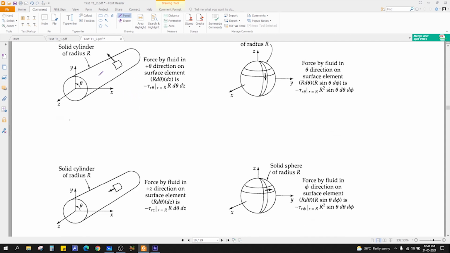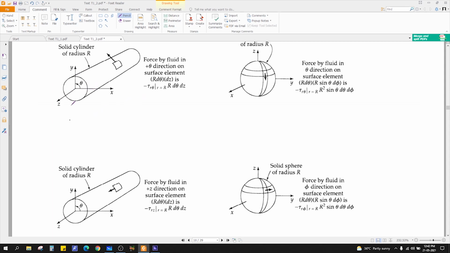Okay, so let's say this is a cylinder, fluid is moving here. So if somebody asks you what is the force by fluid in theta direction, so this is a cylinder, right? So you cannot use rectangular coordinate system here. You can use it, but it will be complicated. So better you go with the cylindrical system.